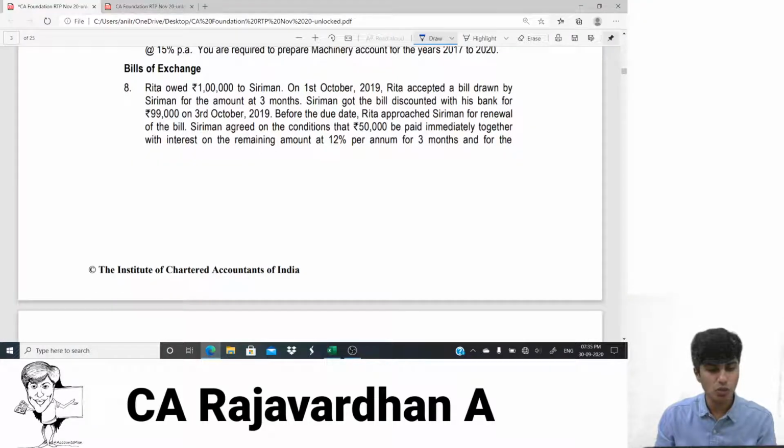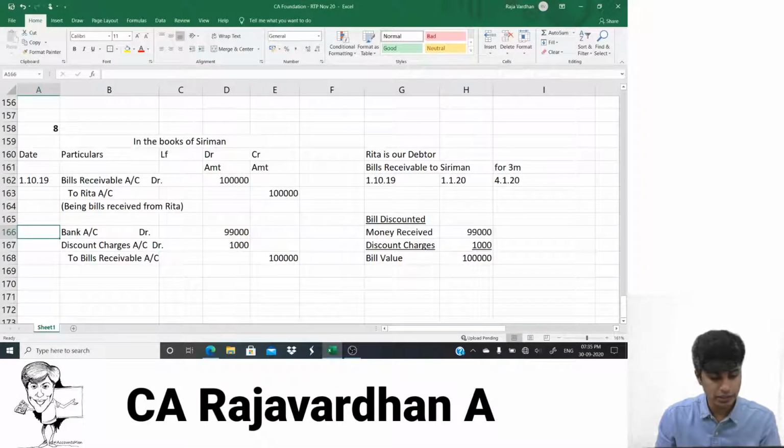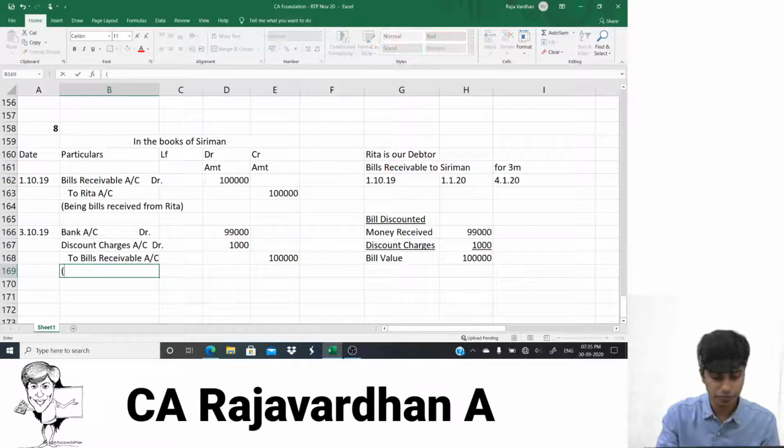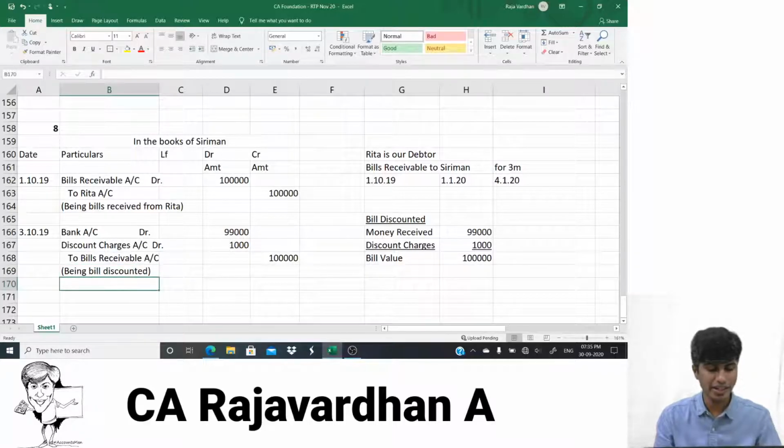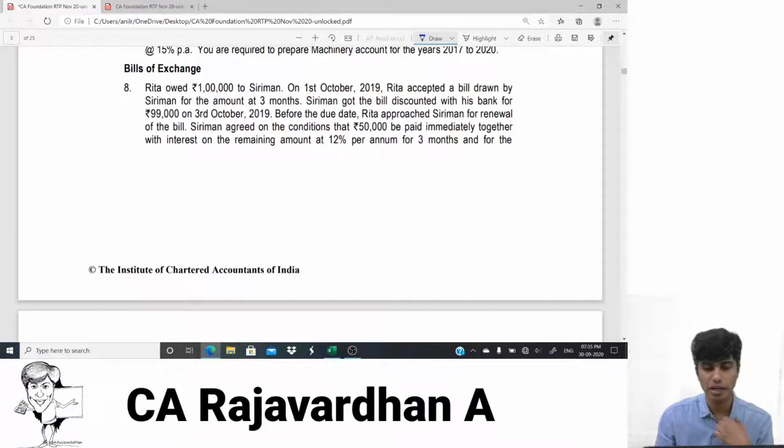All this is happening on what date? It's happening on 3rd of October. So I'll write here 3, 10, 19. And it doesn't stop there. You would have to write the narration: being bill discounted. You can write a longer one, but it doesn't really matter much. So we're done with the transaction of 3rd of October. Let's see what will happen after that.